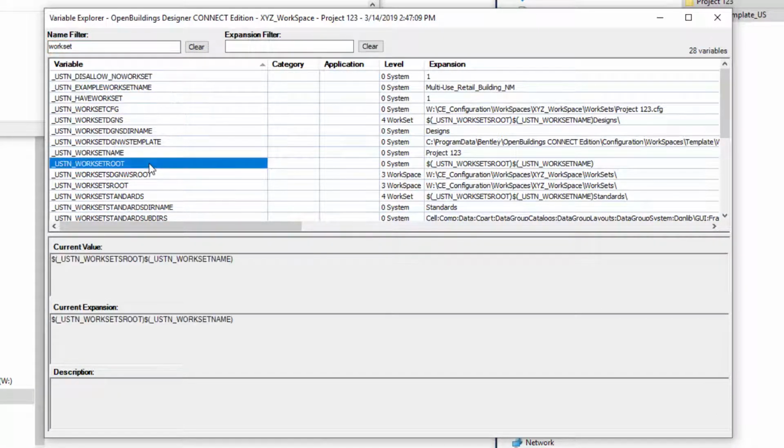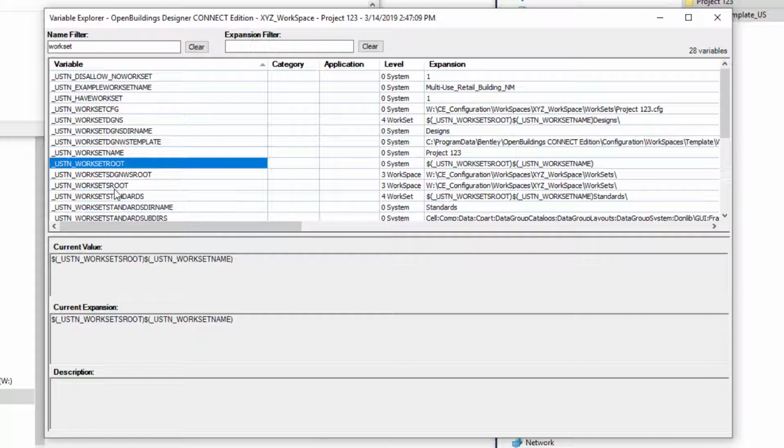And if we scroll down here, there is a variable which is the UStation workset root. So this defines the folder where those projects or those workset folders are stored, or the location where they are stored. And we can see if we look across here, that is being set by two other variables: the worksets, notice there's an S there, worksets root, and the UStation workset name.